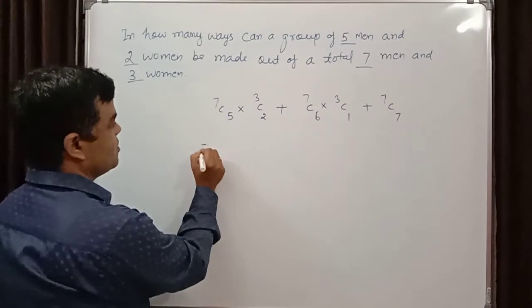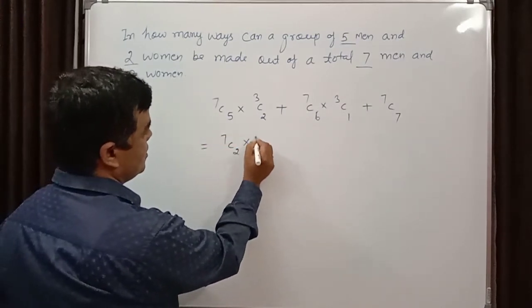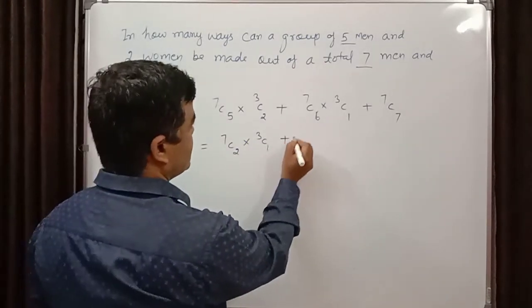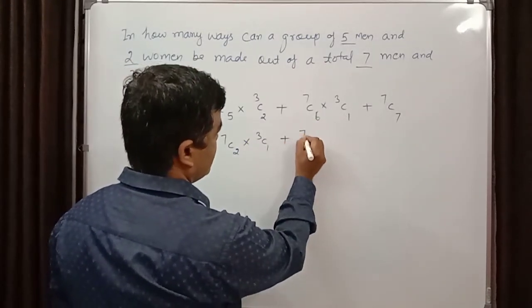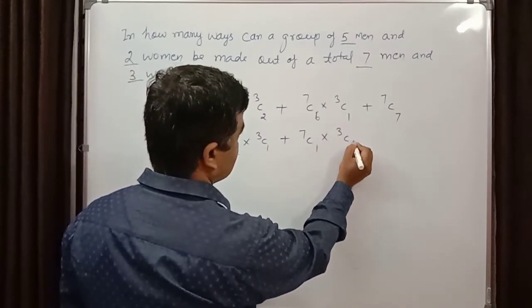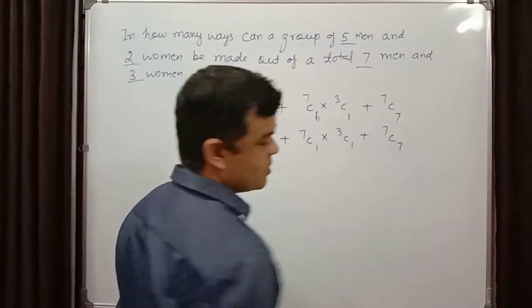Can you simplify it? 7C2 into 3C1 plus 7C1 into 3C1 plus 7C7.